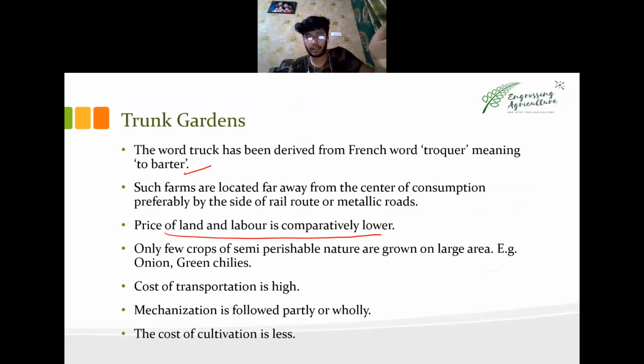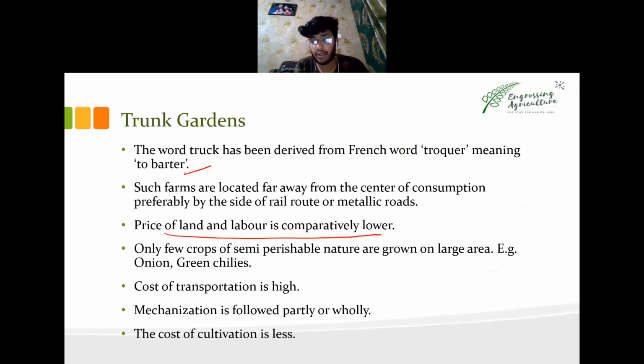Next, a few crops are semi-perishable in nature and grown on large areas. What is perishable? Perishable means खराब होने वाले. If you do not consume or sell them, they will get spoiled within a week. Semi-perishable means if you do not sell them in time, they will get spoiled eventually, not after just a week. After 3 or 4 weeks, they will start to get spoiled.